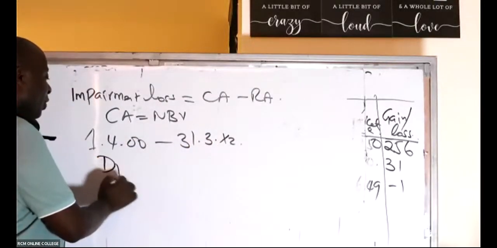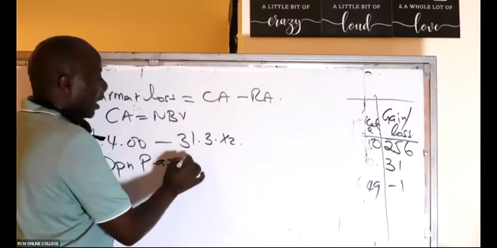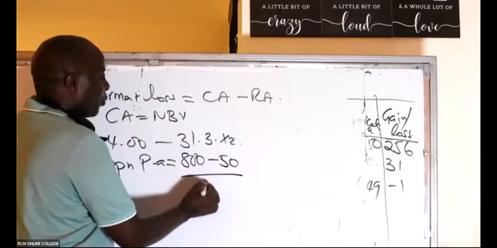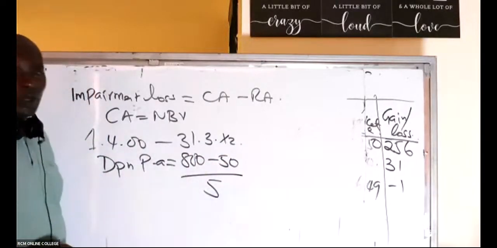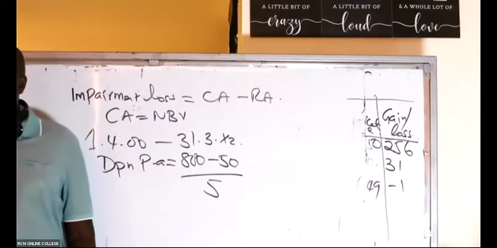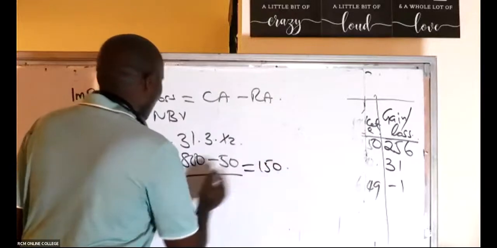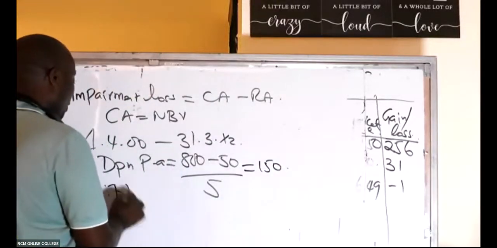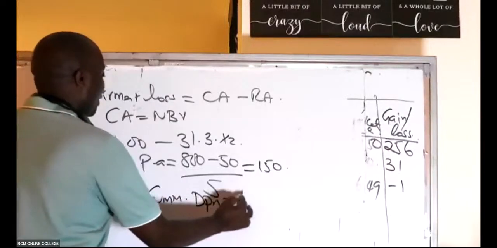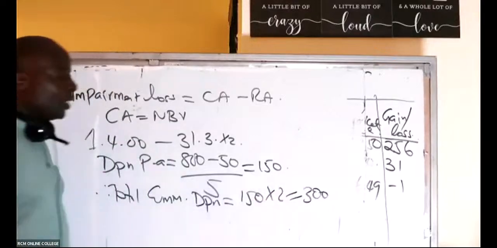So they give me depreciation first, per year. Depreciation per year, straight line, I will take 800 minus the scrap value divided by the useful life, which is 5. 800 minus 50 divided by 5 gives me what here, somebody? This gives me 150 per year. So total cumulative depreciation will be 150 times 2, which gives me 300.